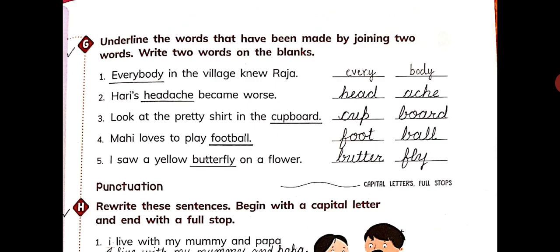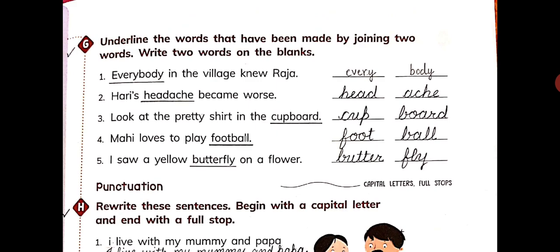Next part is Hari's headache became worse. So the word headache is made with two words, that is head and ache. So underline it and write it separately in the blanks. Next is look at the pretty shirt in the cupboard. So underline the word cupboard and it is made with two words, that is cup and board. So write it in the blanks.